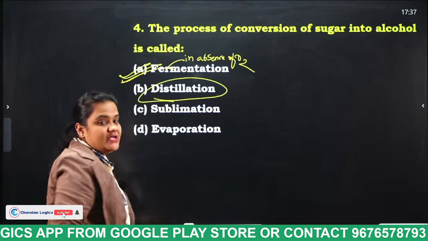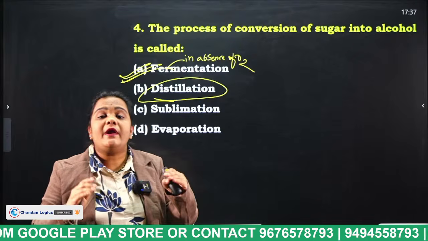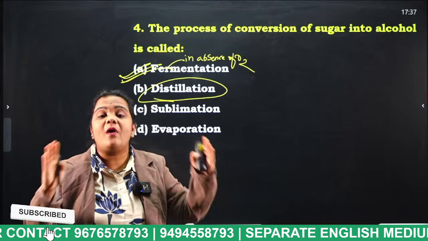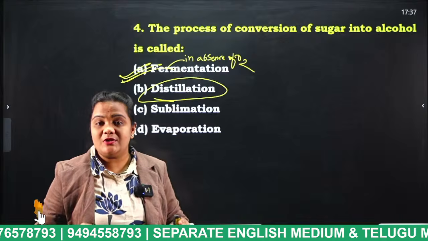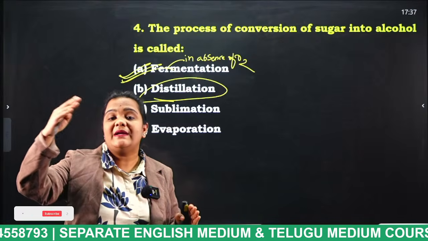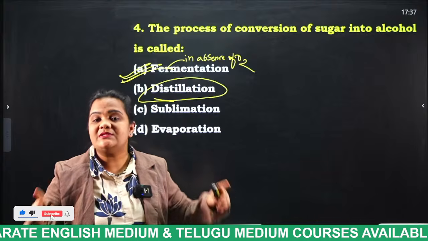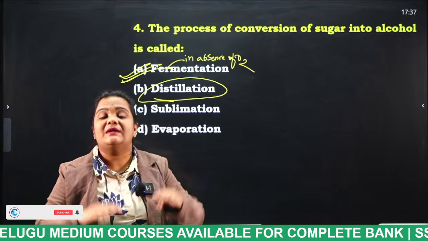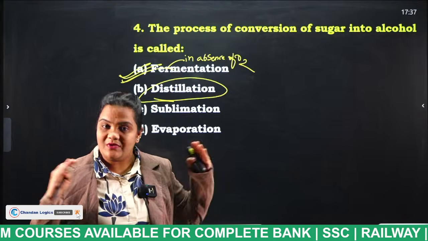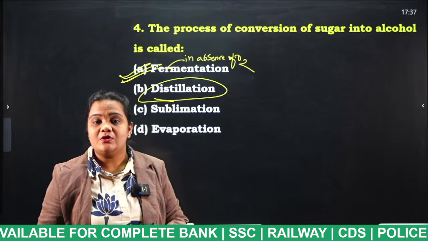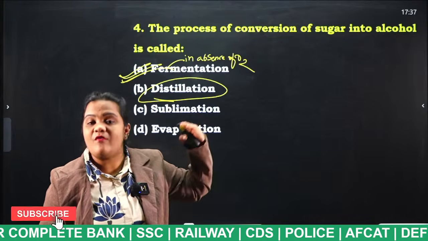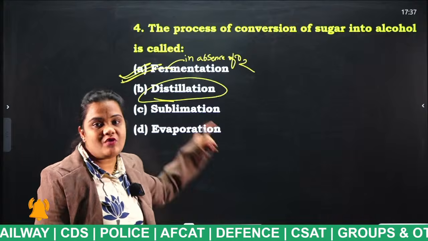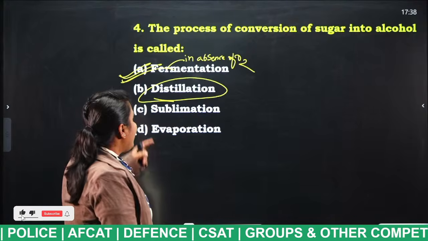What do you mean by distillation? Distillation is nothing but, in order to separate two compounds, you boil the mixture, so that one of the components will evaporate in the form of vapor, and that process is known as what, students? Distillation. Did you get what I said? In order to separate two different compounds, if we boil that mixture, one of the components gets evaporated and the two compounds are separated, and that process is known as distillation. Clear?